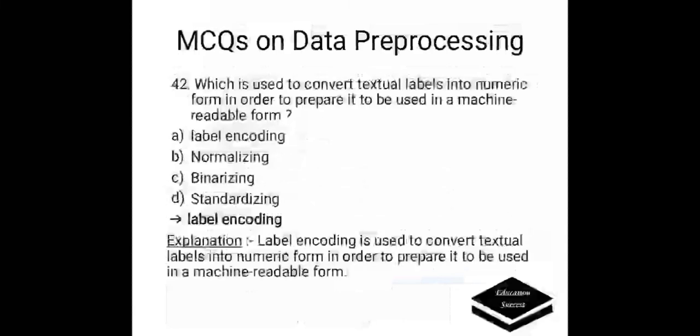Which is used to convert textual labels into numeric form in order to prepare it to be used in a machine-readable form? A. Label encoding, B. Normalizing, C. Binarizing, D. Standardizing. Correct answer is label encoding. Label encoding is used to convert textual labels into numeric form in order to prepare it to be used in a machine-readable form.